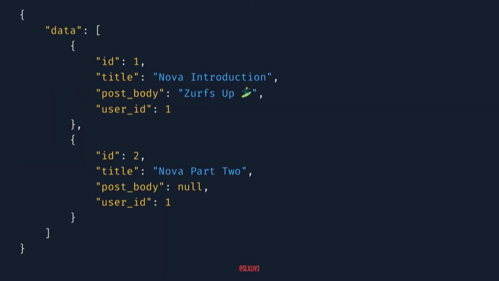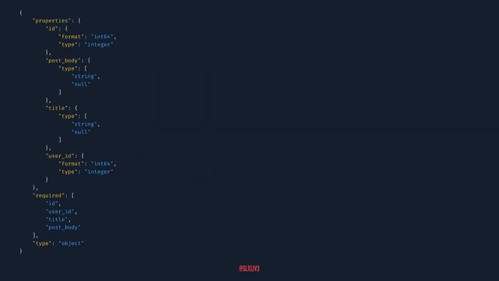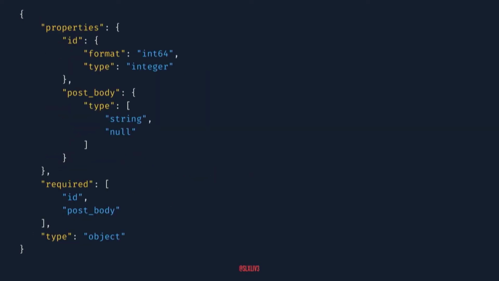So let's start off with what maybe a blog index response would look like. Take a look at this, and we're going to start looking at some valid JSON schema that'll go along with this response here. So again, kind of small. We'll break that up a little bit, remove a few fields just so it fits here for us to talk about a little better. So we've got the properties. This is where we're going to define all the different attributes that make up a blog post.